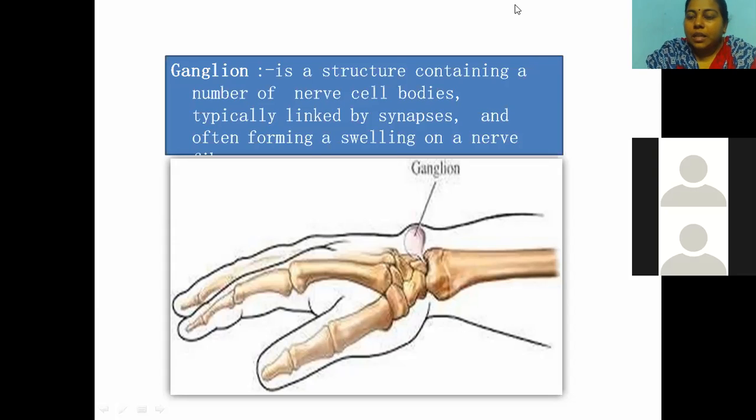You know, children, neurons are the structural and functional units of the nervous system. The reason is that in our human body, we have crores of nerve cells. These nerve cells transmit information, nerve impulses, from one part of the body to another part of the body.